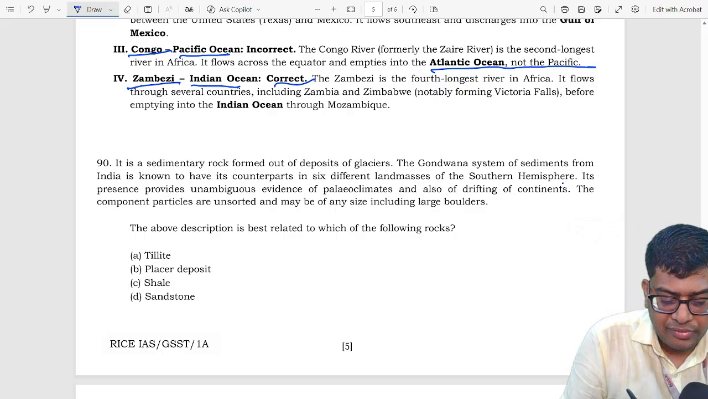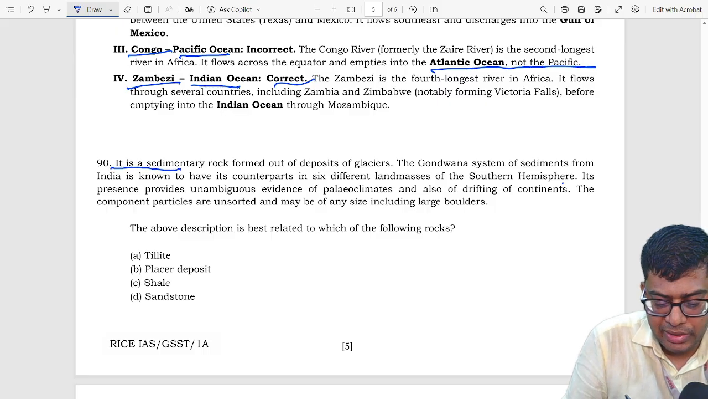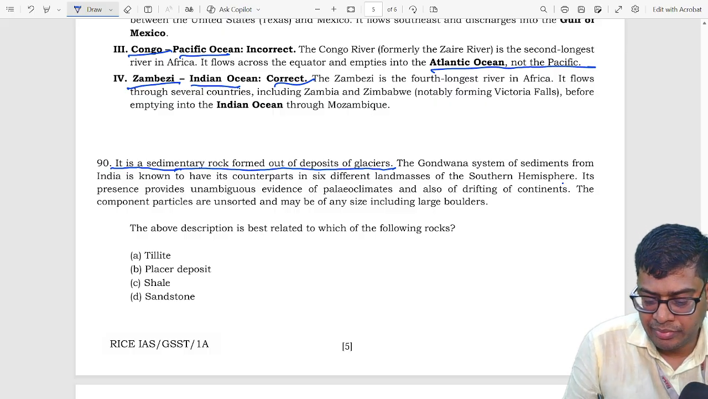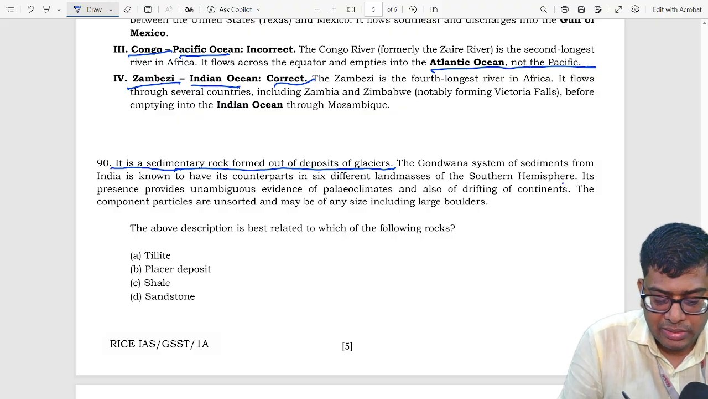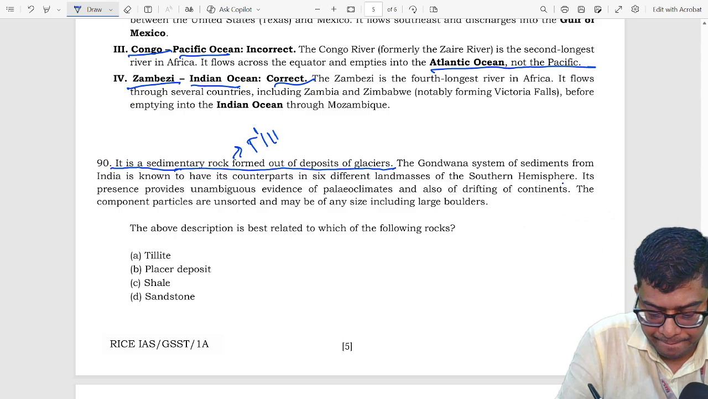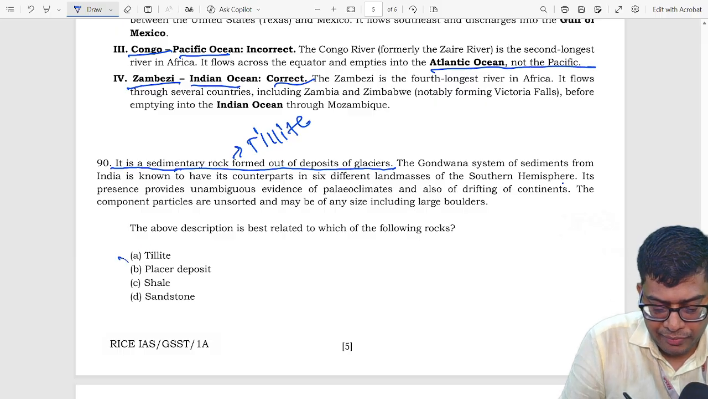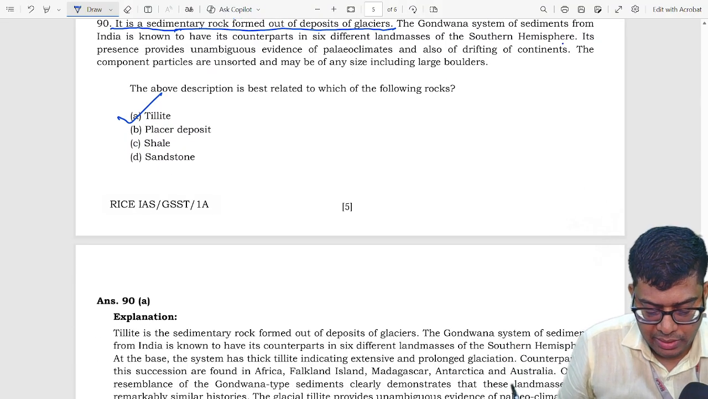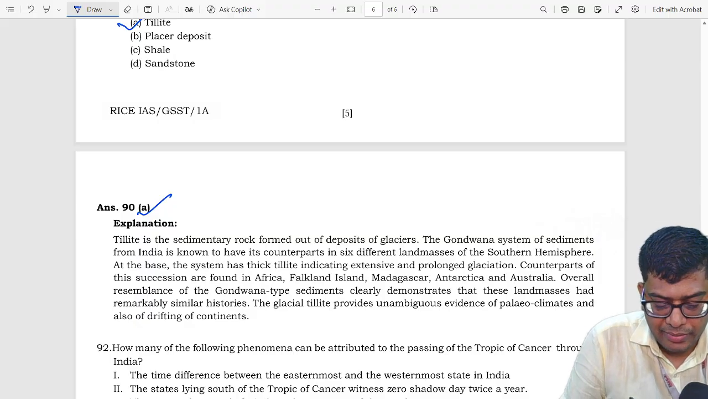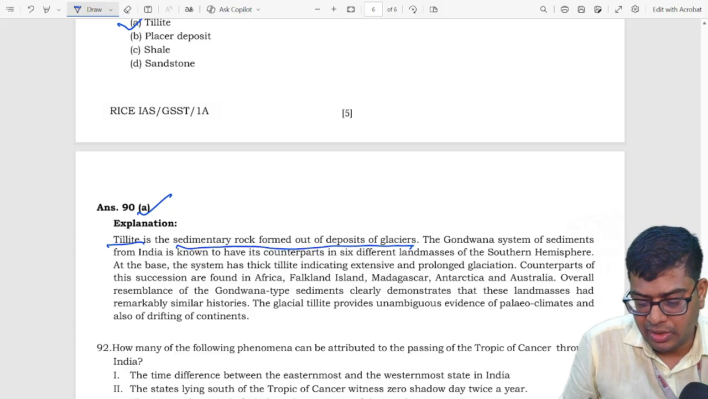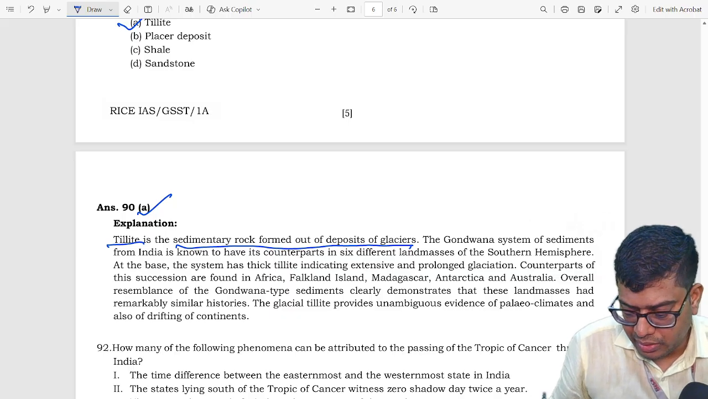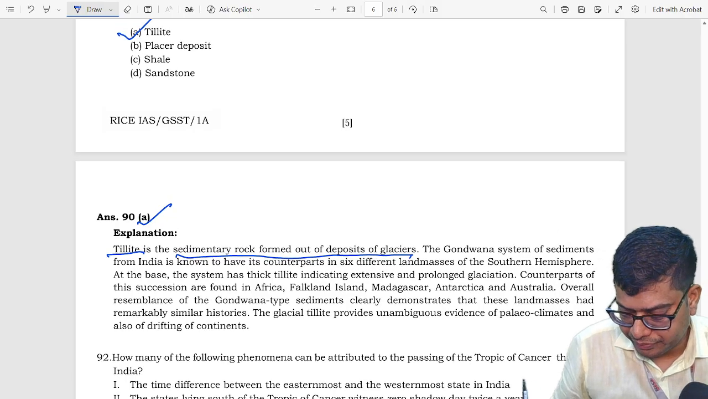So, from the first line of the paragraph, it is a sedimentary rock formed of the deposit of glacier. We all know the sedimentary rock which is formed of the deposit of glacier is known as Illite. So option A is correct. So our correct answer is option A. Let's move towards the explanation. Illite is a sedimentary rock formed of the deposit of glacier. So from the first line, we can draw the answer.